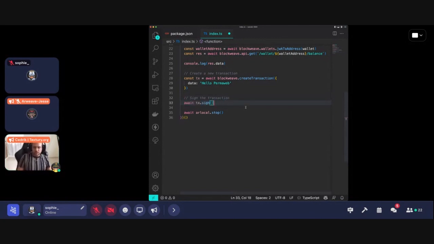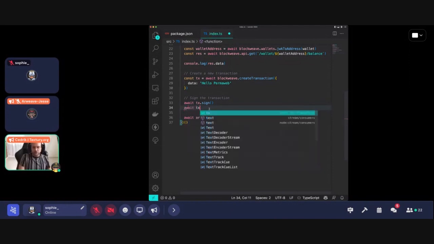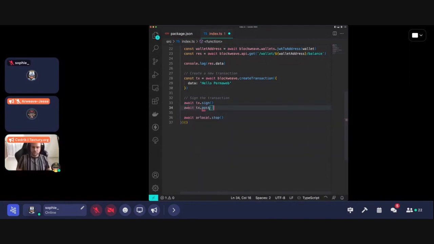So we don't need this, tx.sign. With this, you already have the transaction ID, which you can use, in this case, even before posting it, to be able to store it, for example, on your own database, or to be able to show it to the end user even before it's posted, in case you don't want to post it right away. In that case, you will need also to call post, tx.post, after when you are ready to post that transaction.